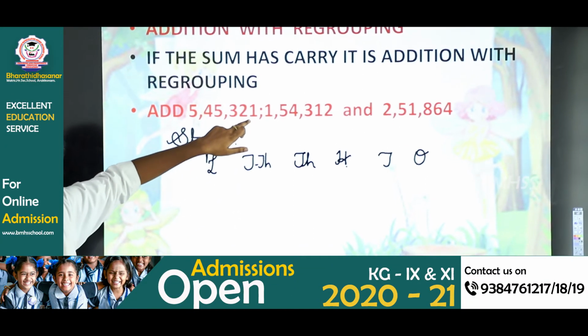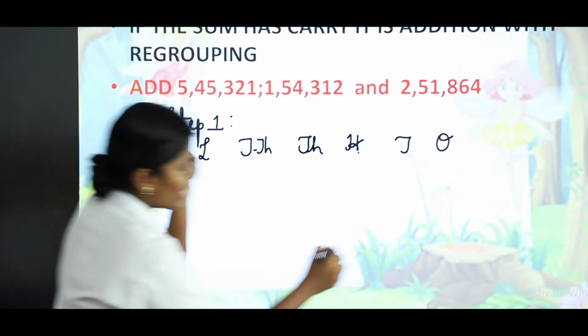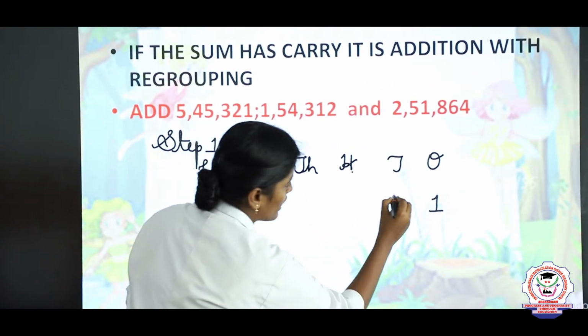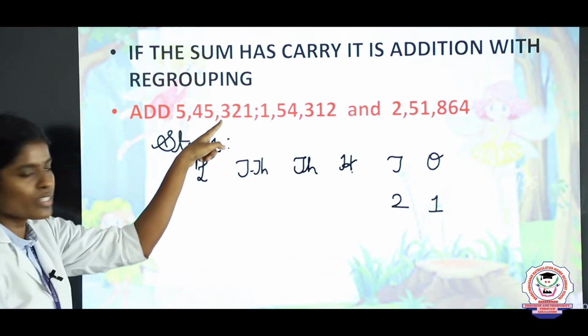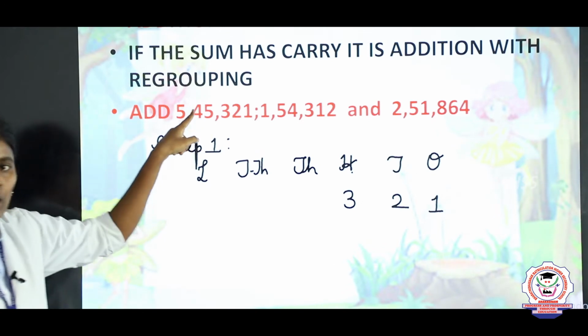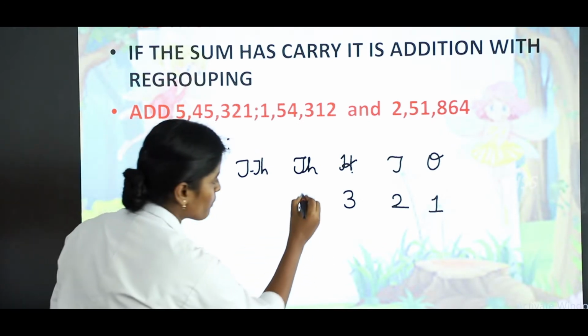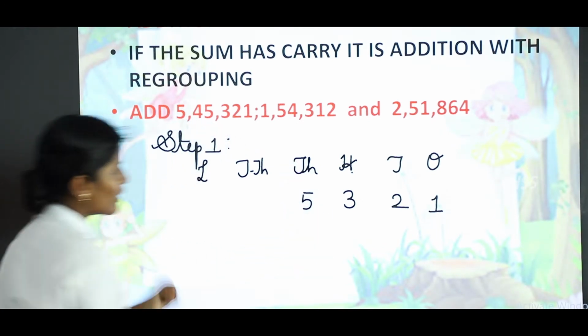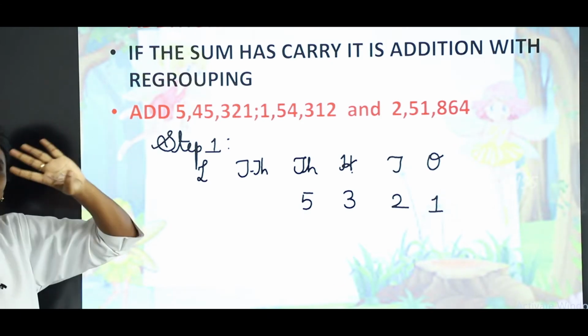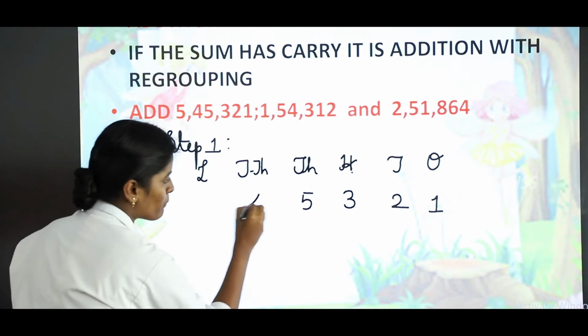What is the ones place value here? 1. So write 1. The tens place value is 2. The hundreds place value is 3, so write 3. The thousands place value is 5. Write 5. Roshan, what is the ten thousands place value? Here it is 4. So write 4.